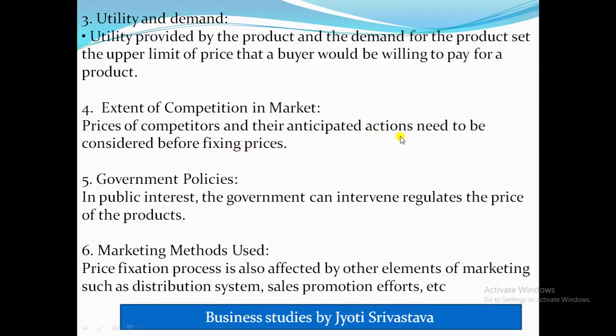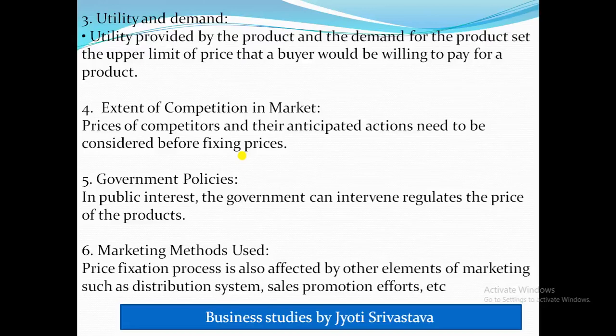Prices of the competitors and their anticipated actions need to be considered before fixing the price. Another factor is your competitors, and this factor has to be kept in mind while setting the price. It means the level of competition the firm has to face. When a firm does not have to face any competition, it can enjoy complete freedom in fixing the price. But when the competition is more, the price is fixed keeping in mind the price of the competitor's product also, isn't it?